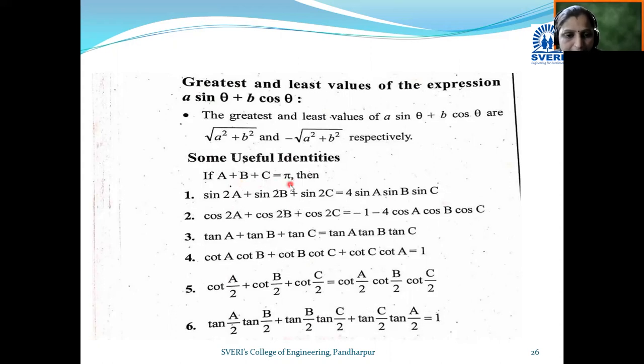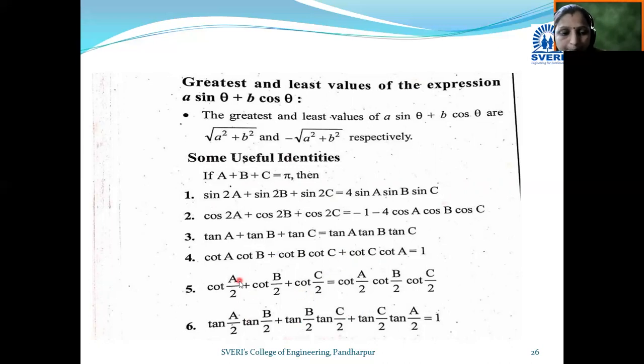See, if A plus B plus C is equal to pi, the addition of all three angles of a triangle is pi. Then sin 2A plus sin 2B plus sin 2C is equal to 4 into sin A into sin B into sin C. Similarly, cos 2A plus cos 2B plus cos 2C becomes minus 1 minus 4 cos A cos B cos C. Then tan A plus tan B plus tan C becomes tan A into tan B into tan C. Next formula: cot A into cot B plus cot B into cot C plus cot C into cot A is equal to 1.